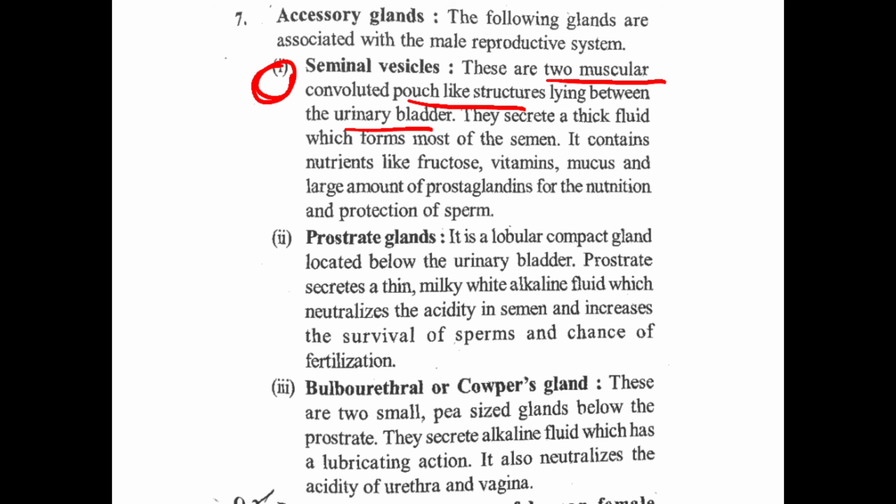They secrete a thick fluid. That fluid is very thick, which is secreted by the seminal vesicle. It forms most of the semen.